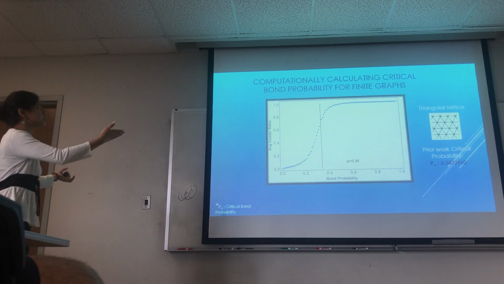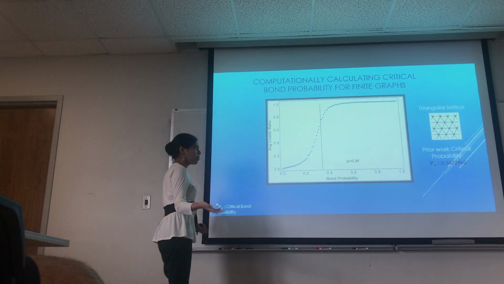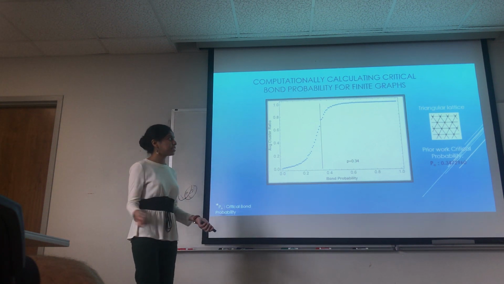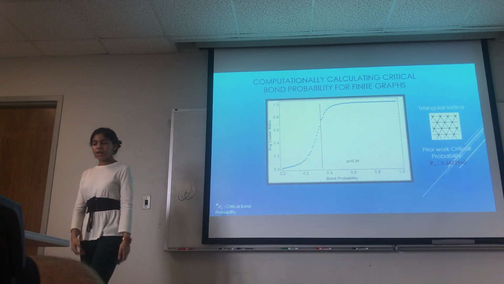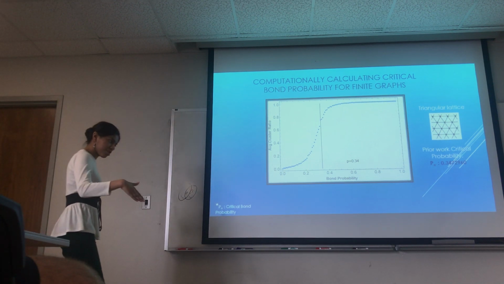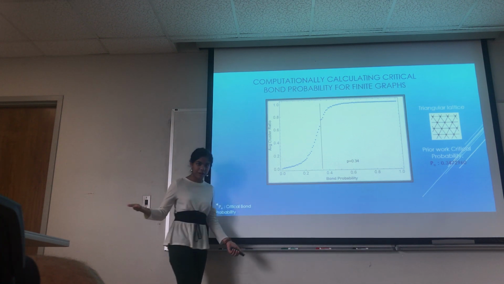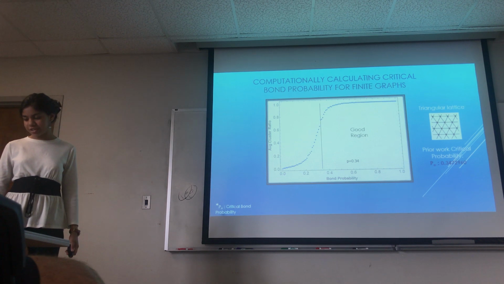Okay, so this was just bond percolation theory, right? I was just testing the edges. But what if I were to add in an additional factor of site percolation theory? What if I were to test node deletion? So in order to simulate this, with some probability p, the node would malfunction. And with some probability 1 minus p, the node would re-enter the network and start functioning again. And after adding in this additional factor,